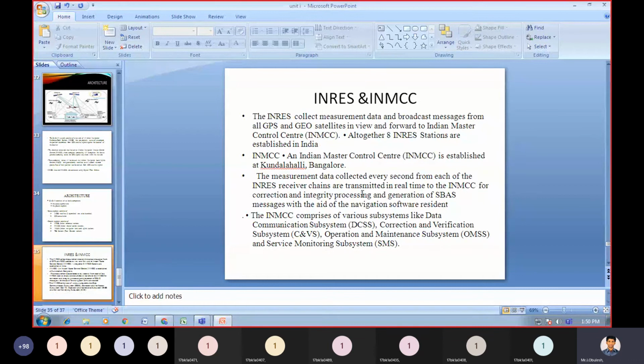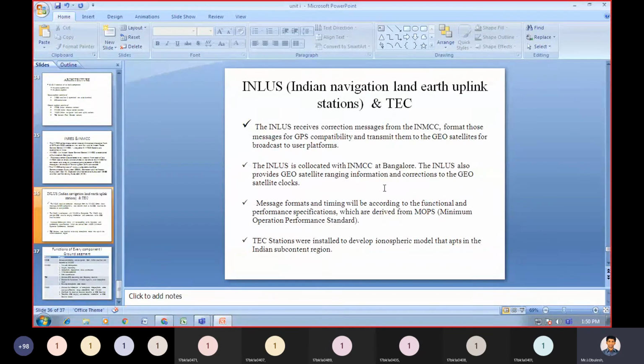The INMCC is established in Kundanahalli, Bangalore. Then INLUS and TEC.